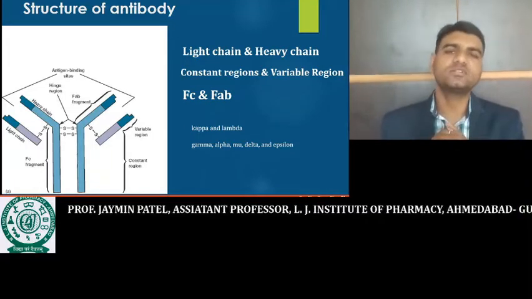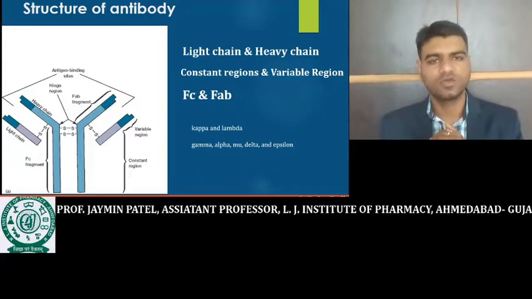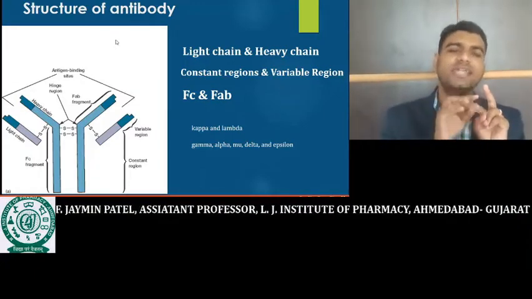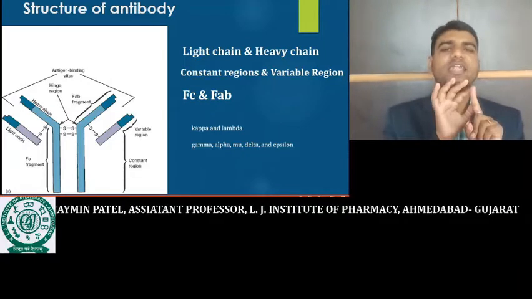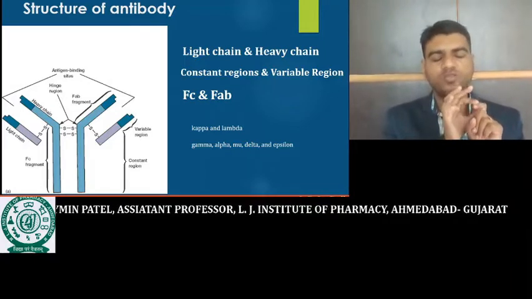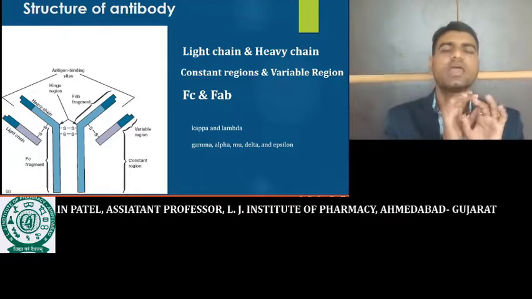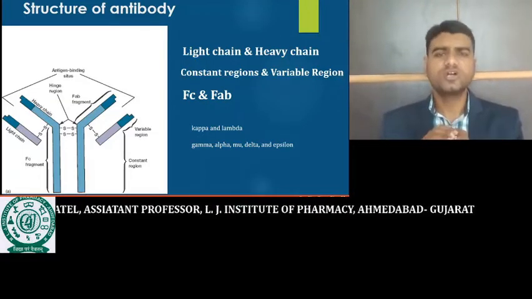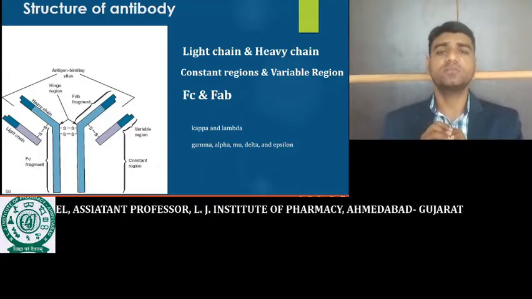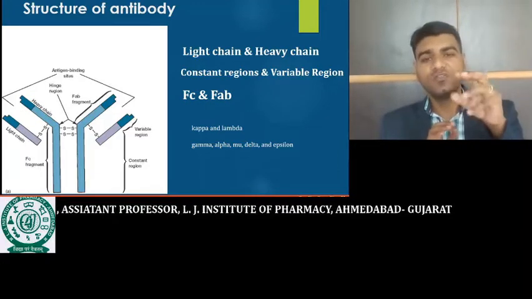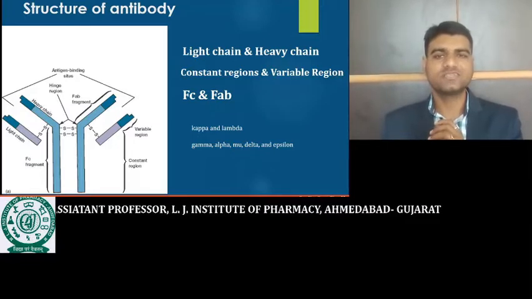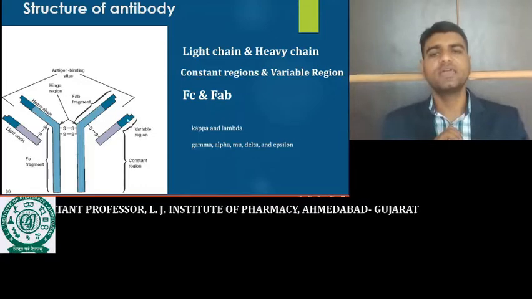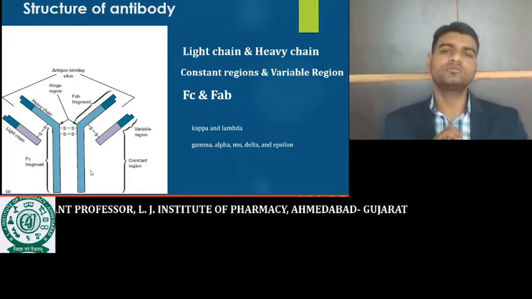Okay, so that's why it is called a bivalent antibody. An antibody is mainly made up of two chains, the light chain and the heavy chain. The light chain possesses only 220 amino acids, and the heavy chain contains 440 amino acids. Now, on the basis of variability, the light chain is divided into two types, and the heavy chain is also divided into two types.